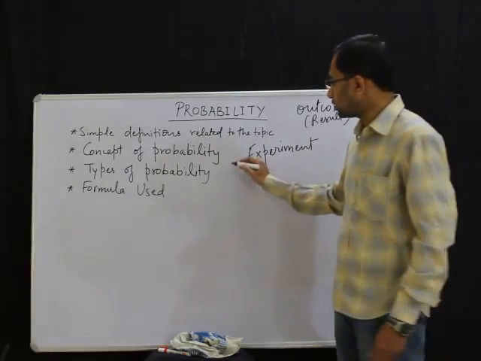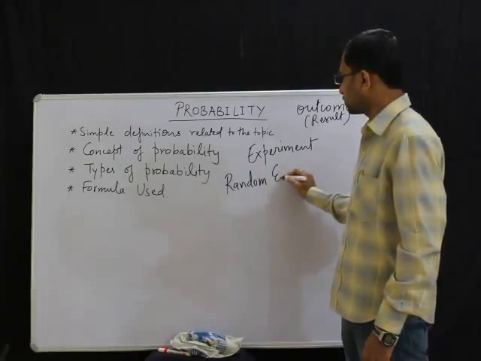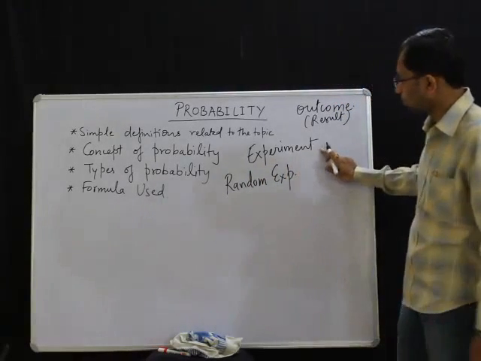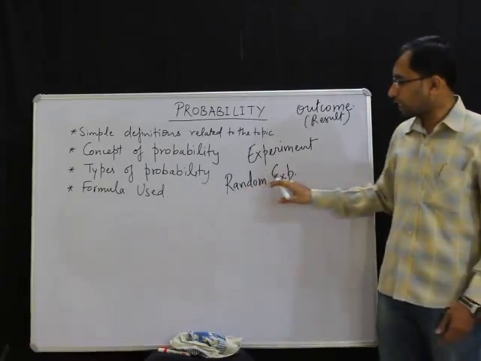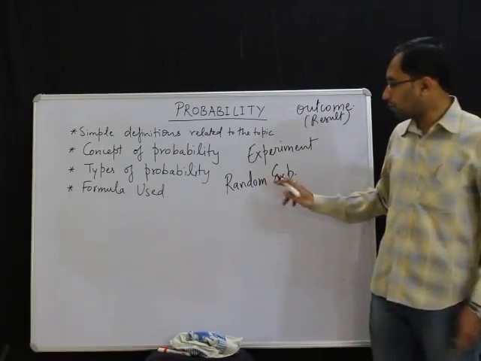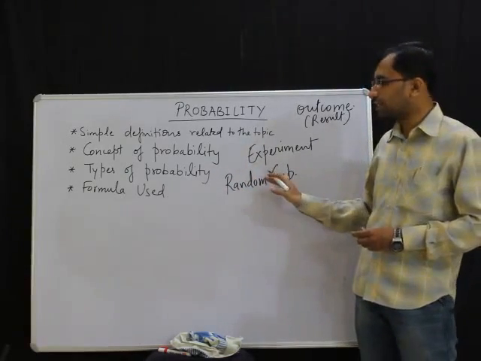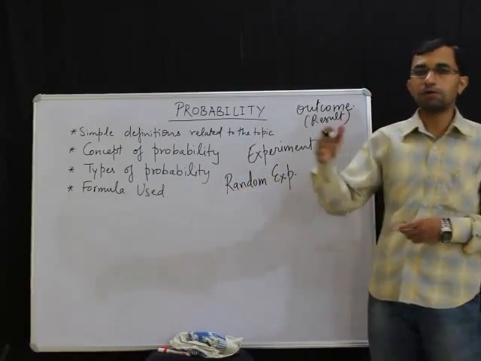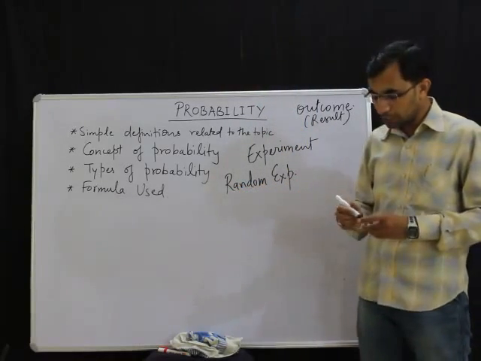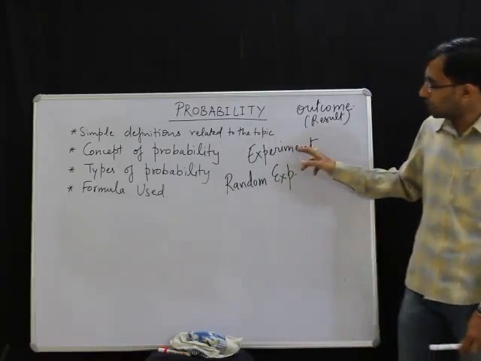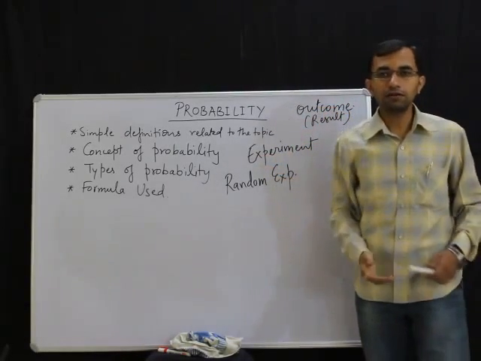Now after that we come to the next thing, which is a random experiment. We already talked about experiment. What is an experiment? A process which results in well-defined outcomes. What is a random experiment? Now this word random you might have come across in some other topics also. You might have studied in science also: random motion means the particle moves in a zigzag manner and so on. So here random experiment means the process will have well-defined outcomes, but we cannot predict in advance.